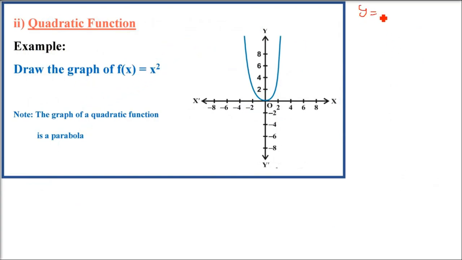One more form of polynomial function is the quadratic function. The linear function has the form y equals ax plus b, where the degree of x is 1, x to the power 1. But in the quadratic form, the degree of x is 2, x square. So b and c, just assume them to be 0, because we are interested in x to the power 2. Assume a to be 1 also. So this is the easiest form. If you are able to make y equals x square, you will be able to make y equals ax square plus bx plus c also.